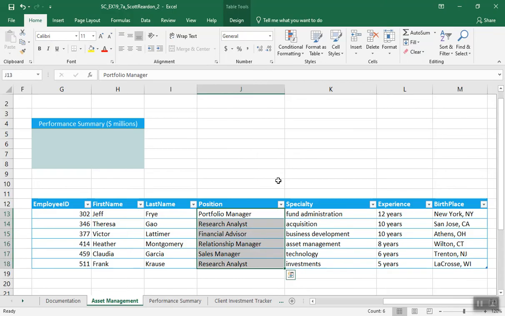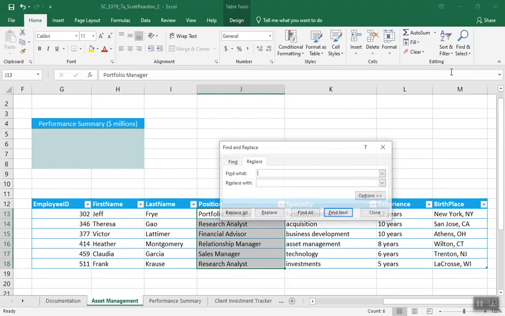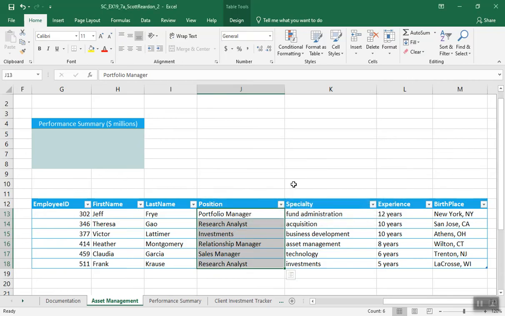I realize we only have one person, but if I had like 500 people, I would replace financial advisor with investments. I might say investments advisor, but they just say investments. Okay, whatever. Replace all. It says one replacement was made. Okay, that was number 3.